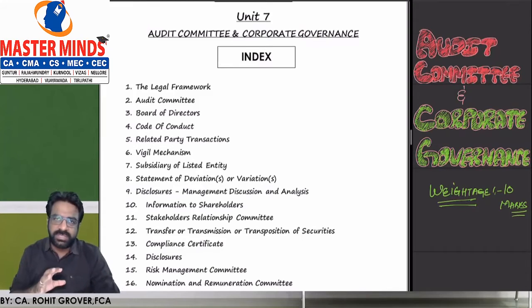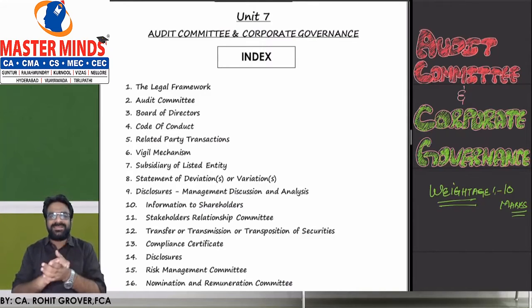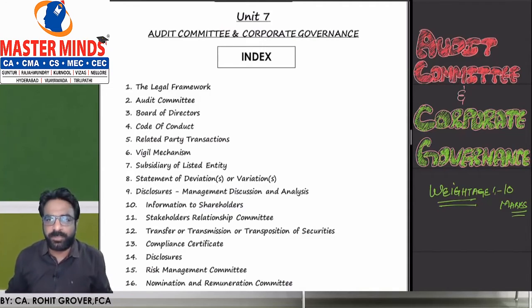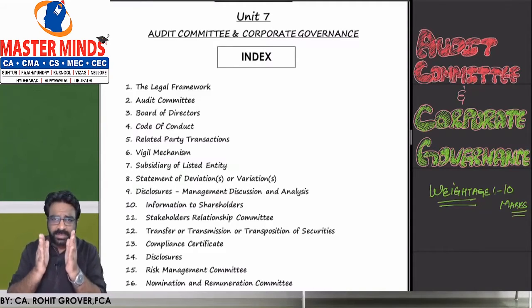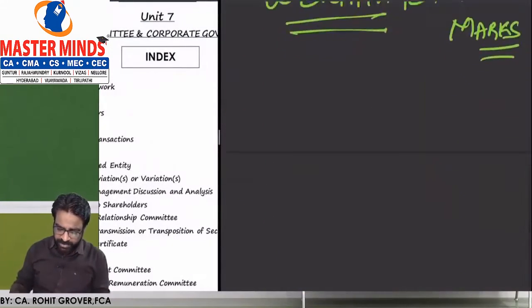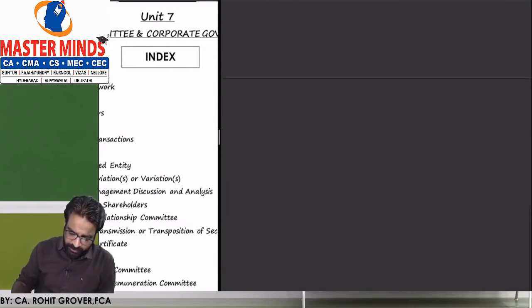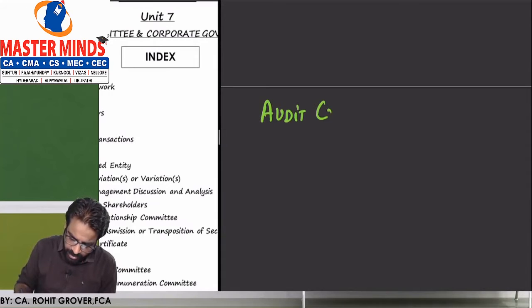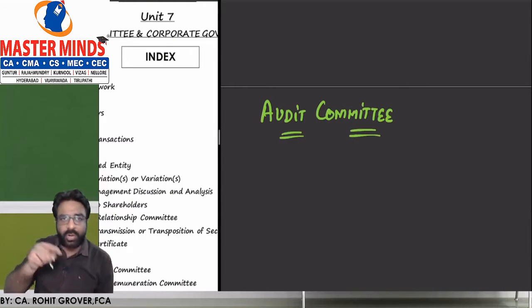How we are going to proceed in this chapter, what is the weightage of this chapter, and how this chapter is so much important from your examination point of view, right? Now, let us understand what audit committee and corporate governance is all about. First of all, we have to understand the name of the chapter. The name of the chapter is Audit Committee and Corporate Governance.